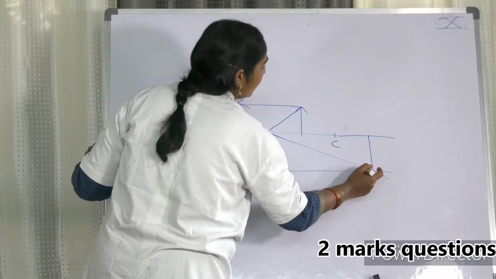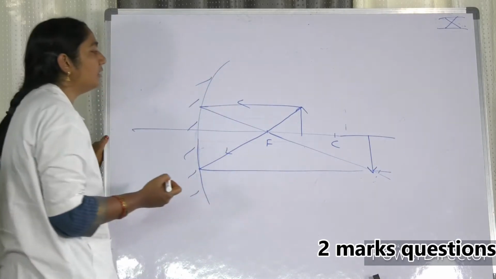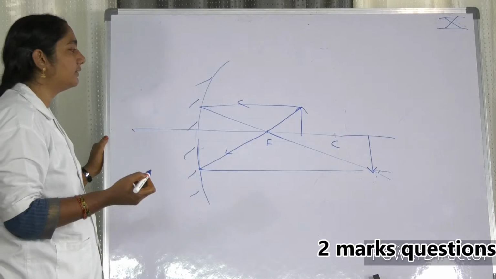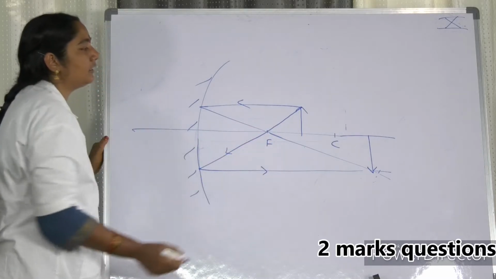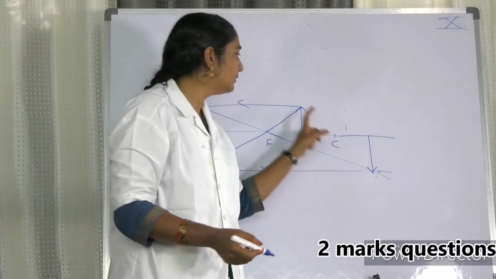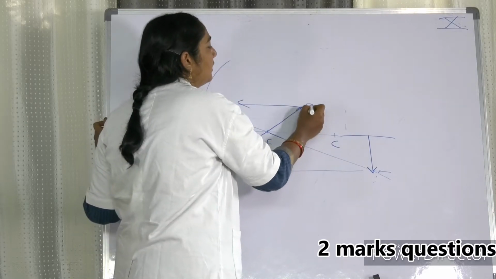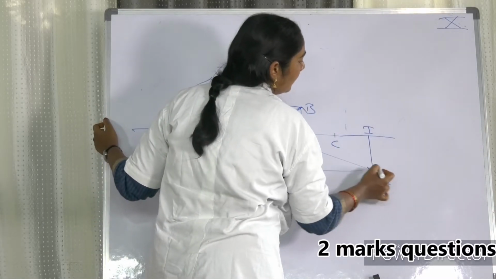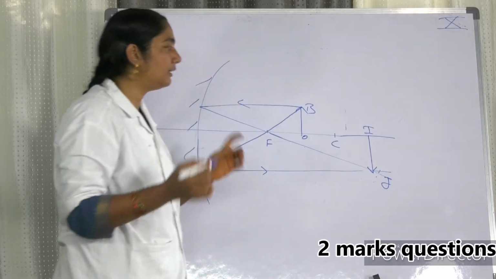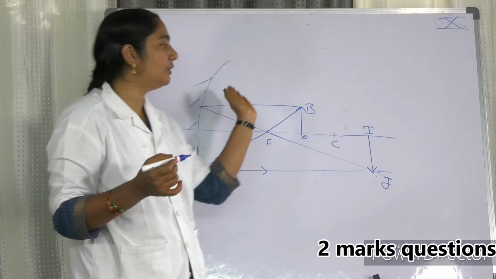These two intersect at this point, which is the image formed. This is the object, and this is the image formed, and it is inverted, magnified, real, and beyond C.